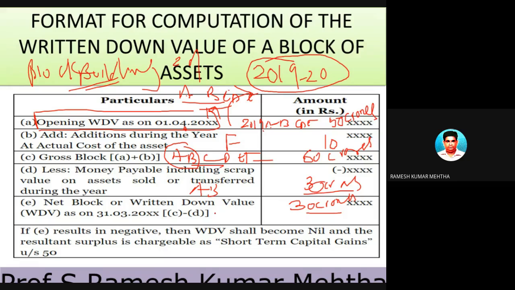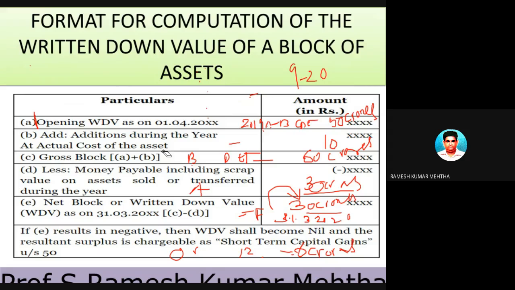So what are the remaining buildings? C, D, E, F. So these are the buildings which were left at the end of the financial year, that is on 31st March 2020. And the value of these buildings is 30 crores. Now on this 30 crores, you can claim a depreciation of 20 percent, which is 6 crores. So this is the way one has to follow the format to find out the depreciation for a particular year, and the particular year in our case is 2019-2020.